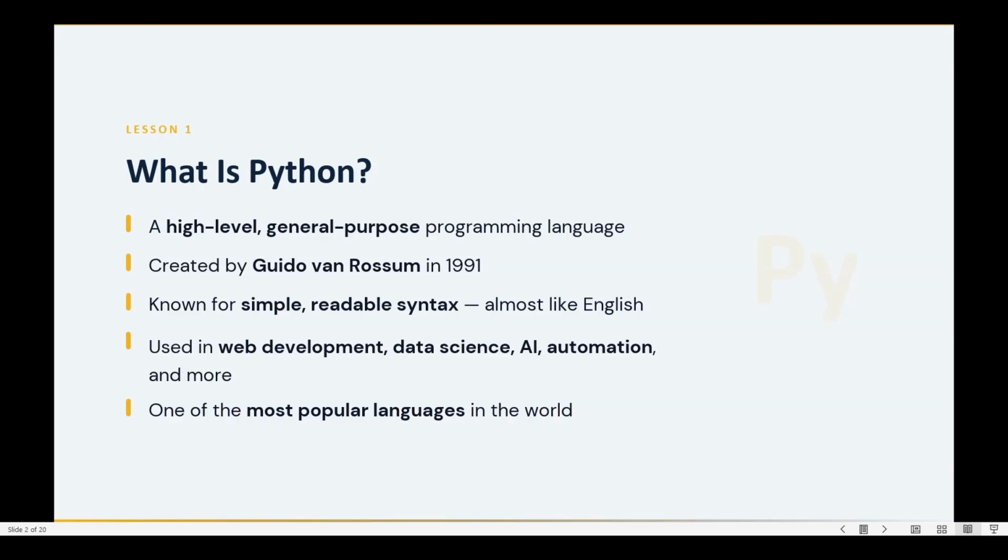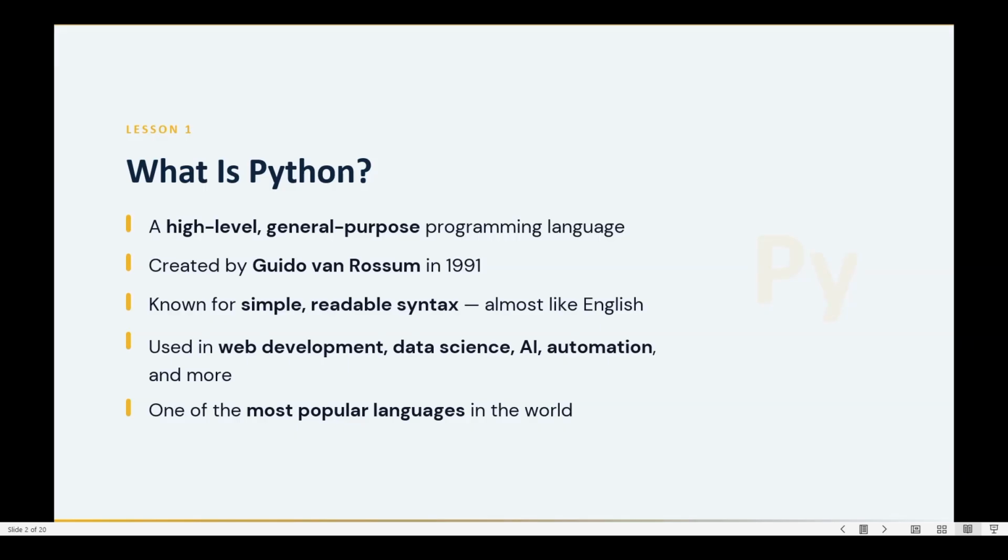The uses of it are web development, data science, AI, automation and more. You can see Python being used everywhere. It is one of the most popular languages in the world. In the next slide, we'll see why we should learn Python.